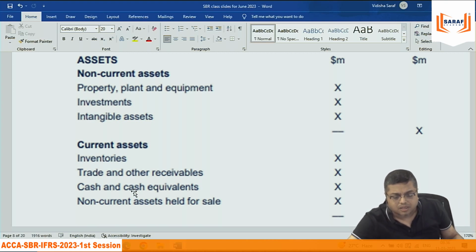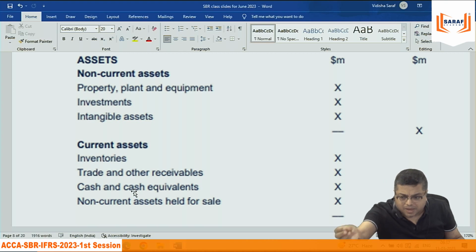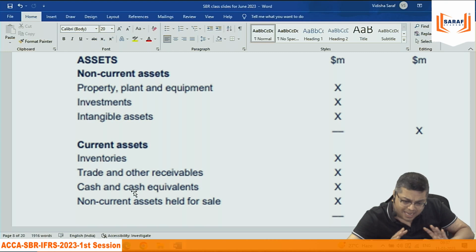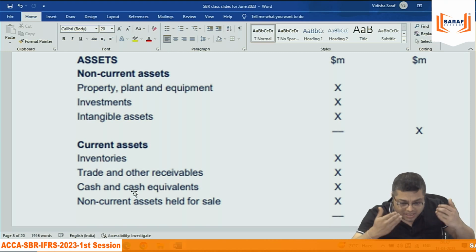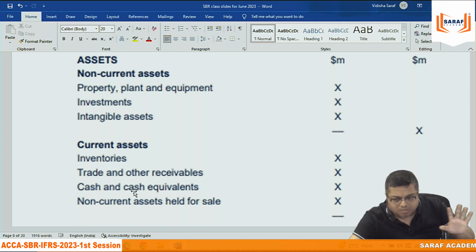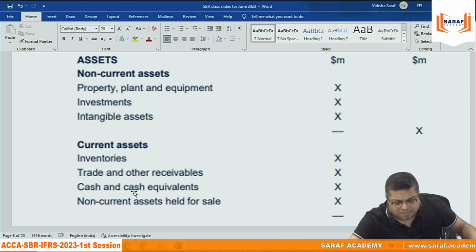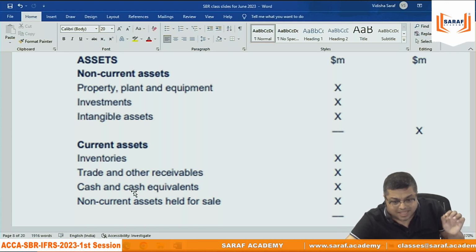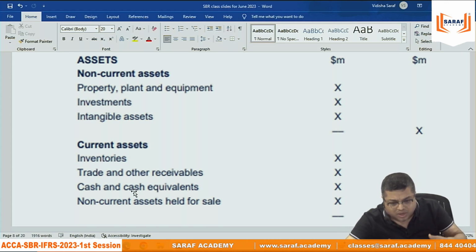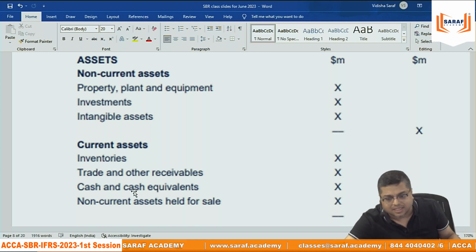Trading purpose means, suppose I have invested my surplus money in Reliance Industries. Now I am doing this daily. I am not doing it, I am just giving an example. कि हर दिन मैं शेयर मार्केट में रिलायंस, आईटीसी, इसका शेयर लिया, उसका बेचा, मेरा ये नॉर्मल बिजनेस हो गया डेली का. That means that is also, since it is for a trading purpose, that is current assets.